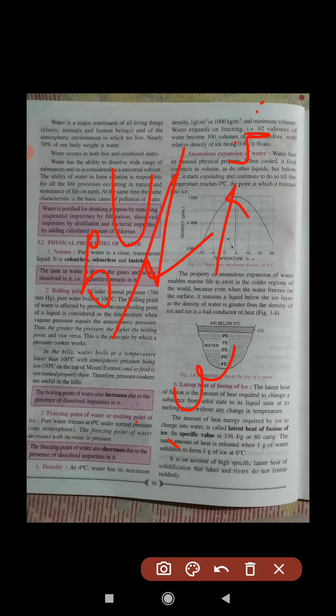So that is called latent heat of fusion, okay. That is 80 calorie per gram or 336 joule per gram, okay. So you just remember this thing, 336 joule per gram or 80 calorie per gram, that is at fixed temperature when water is converted into ice, water solidified, 1 gram water converted into 1 gram ice, okay.